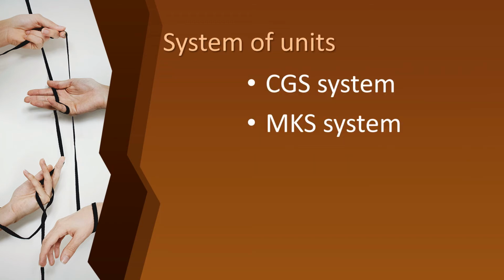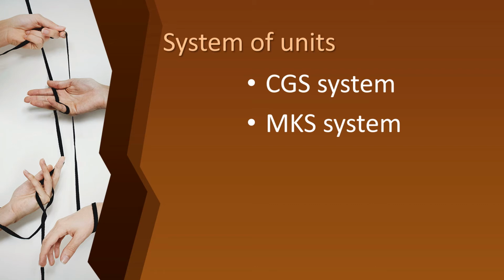Children, next we will see about the systems of units. We have learned the characteristics of standard units. By keeping all those characteristics in mind, many scientists developed some systems of units. In this lesson we have two systems of units. The first is the CGS system, and the next one is the MKS system. Up to the MKS system we will see in this class.